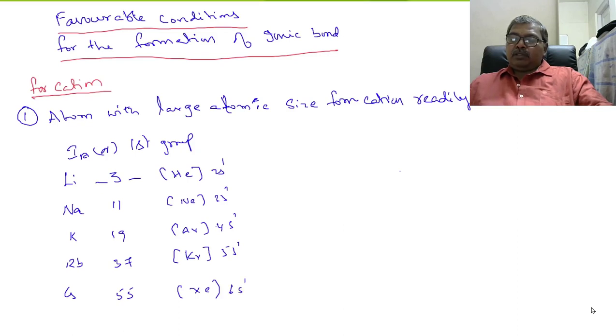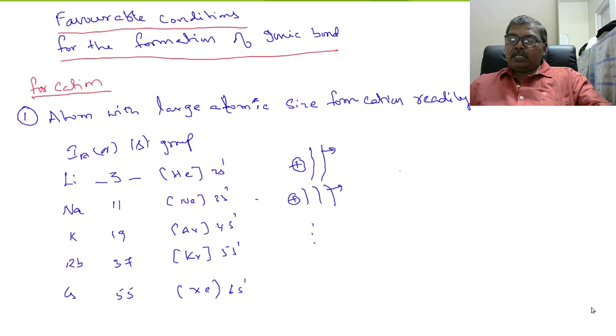6s1. So here, around the nucleus, two shells only are present, electron is present in the second orbit. In case of sodium, three shells are present around the nucleus and electron is present in the third orbit.